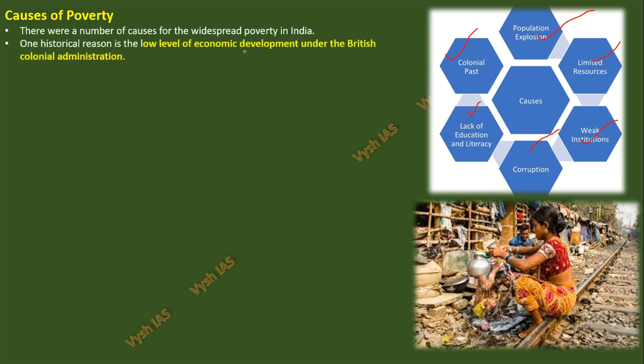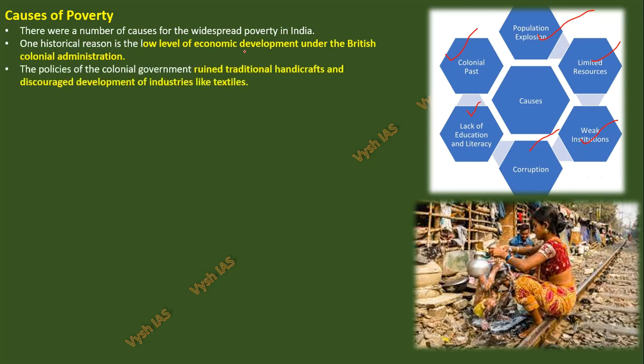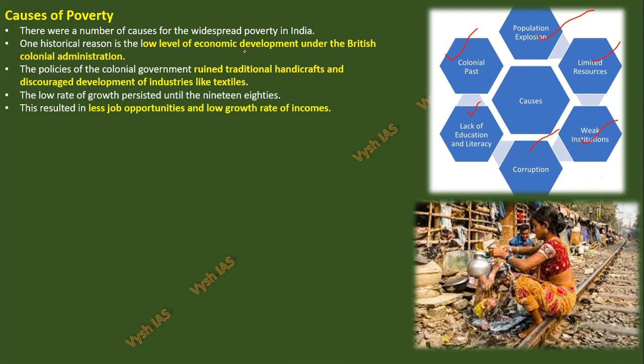So there are a number of causes, and as I told, the first thing is the British colonial administration. They ruined our traditional handicrafts and discouraged development of industries. Then the low rate of growth persisted until the 1980s, because the first few governments that came did not focus on capitalism or industrialization. We focused more on agriculture or were dependent on USA, China, Russia and so on. So we did not do anything properly till the 1980s. After that, slowly, from the 1990s onwards, we opened up the economy, LPG reforms came, and we started becoming richer. Even the first Maruti car came into India at that time.